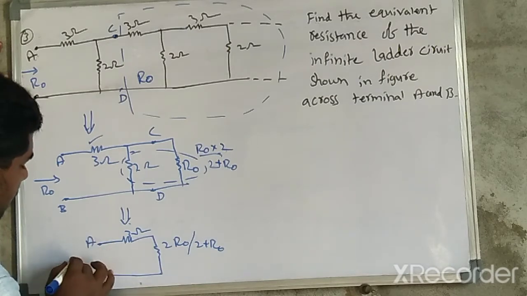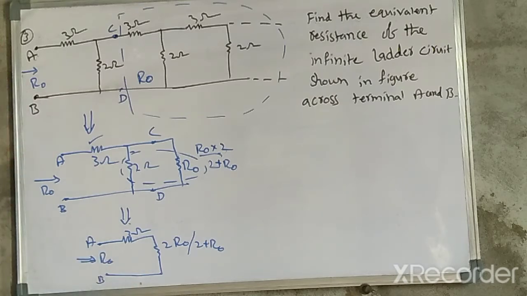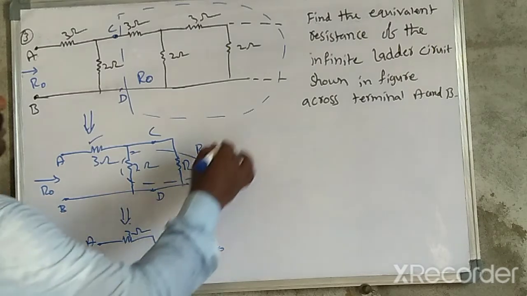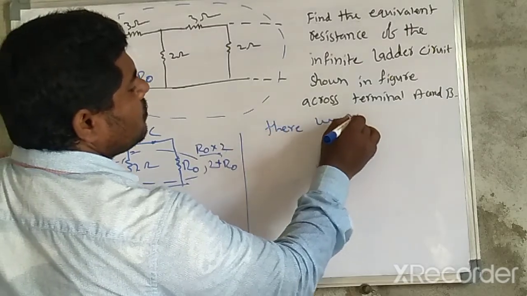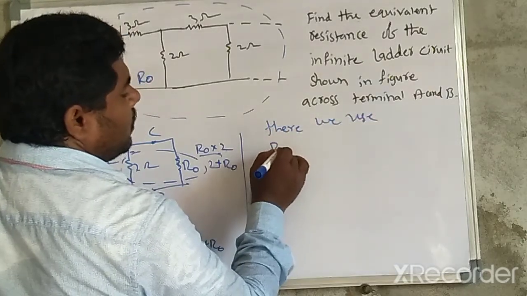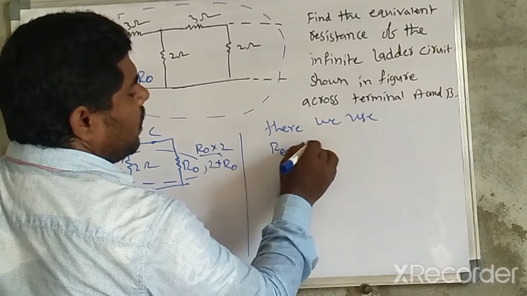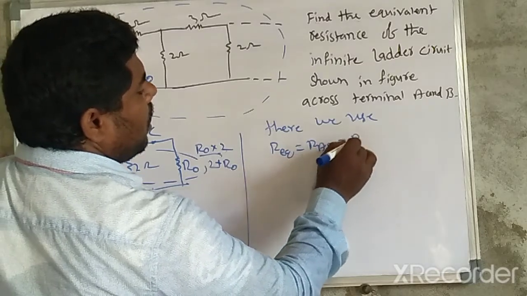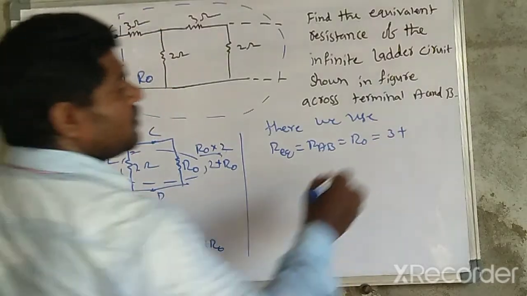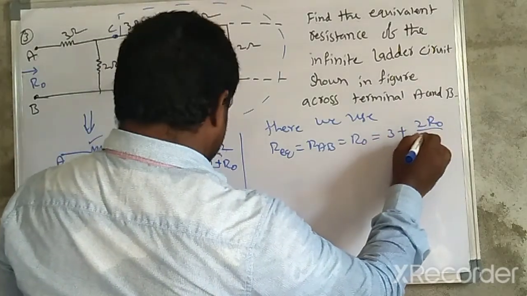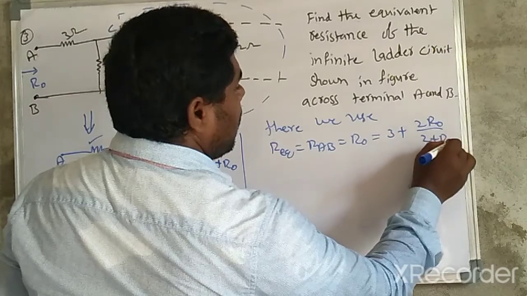In between A and B, the R equivalent value is also R naught. Now these two are in series and should be equal to R naught. So we use R equivalent, R AB, is equal to R naught is equal to 3 plus 2 R naught by 2 plus R naught.